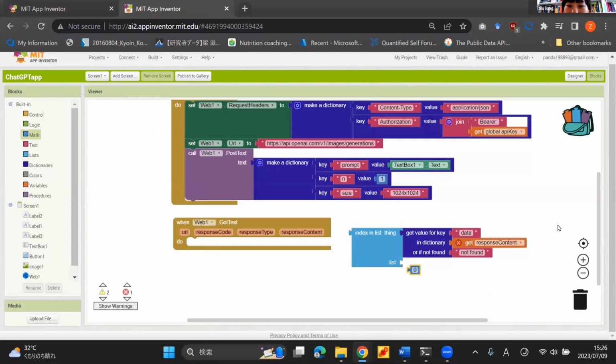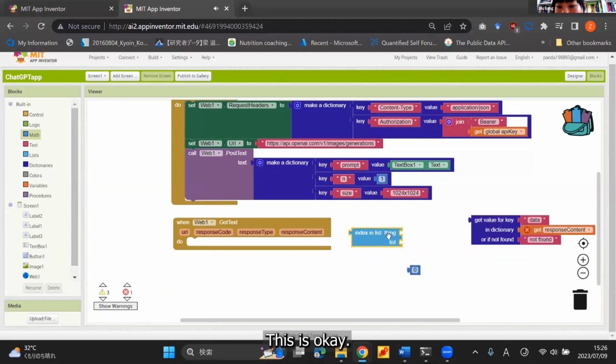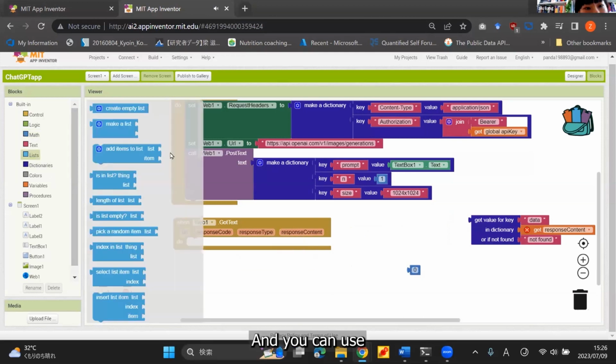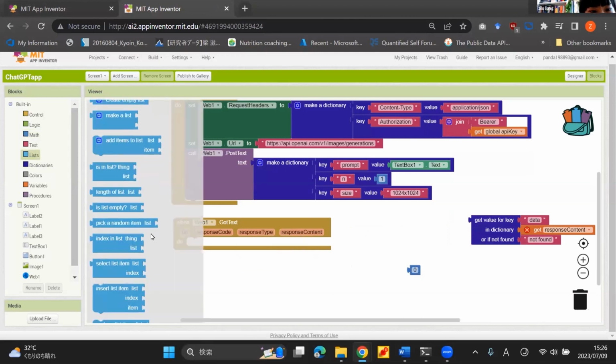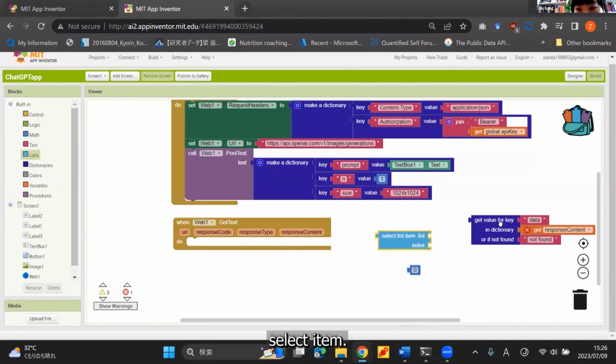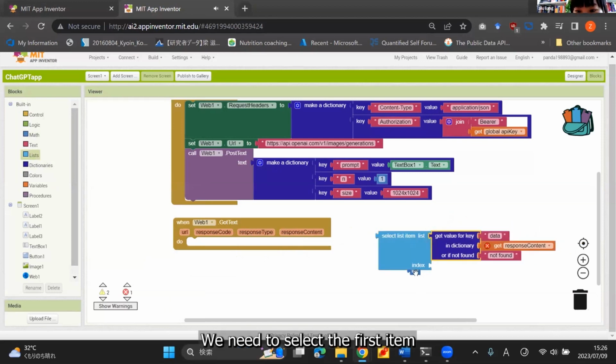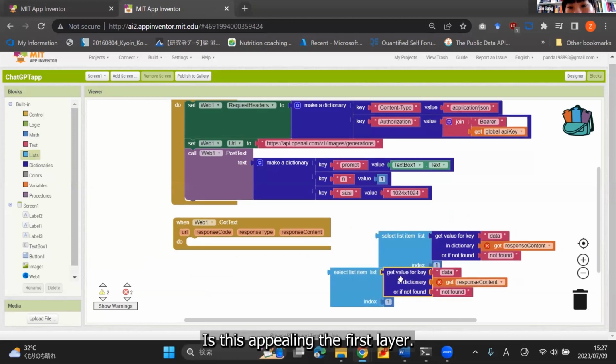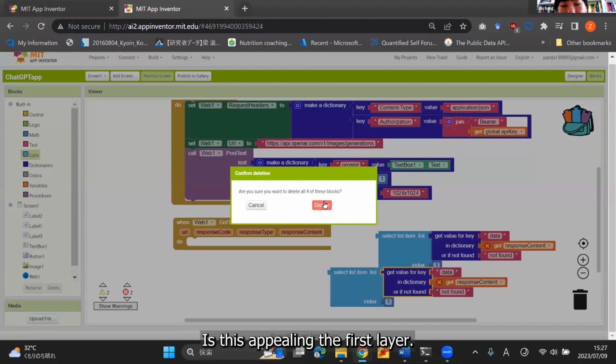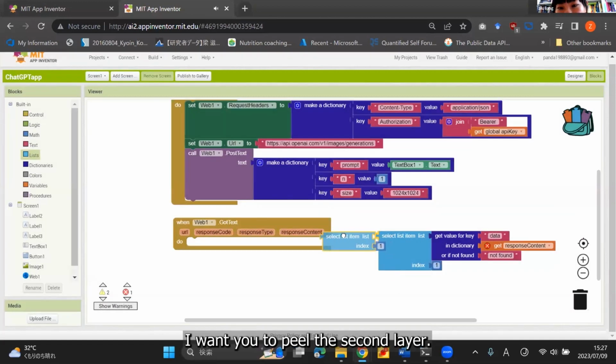Oh, sorry, this is incorrect. We need to use select item. Yeah, we need to select the first item from the list we have. And then this is peeling the first layer. And we need to peel the second layer.